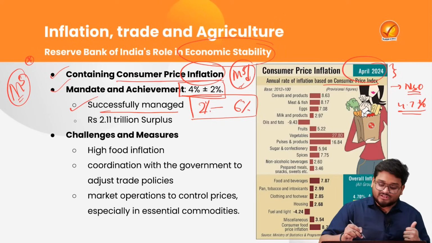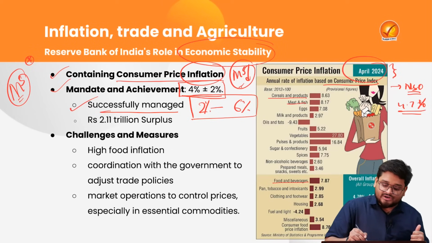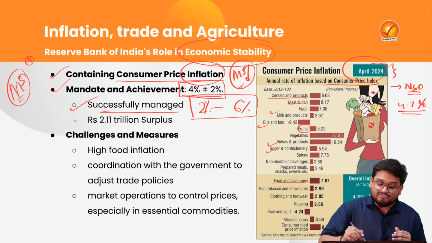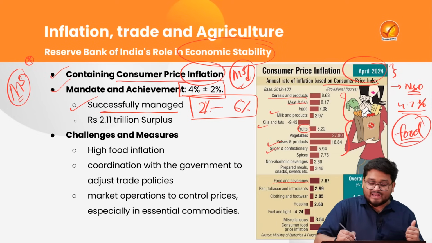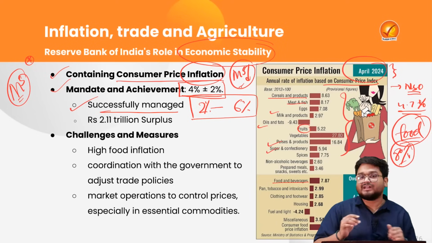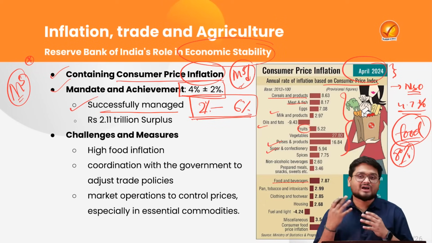But when we look at the various sub-components, such as cereals and products, meat and fish, and also food and beverages, and also the various other commodities such as fruits, milk, oil, pulses, sugar, and so on, we find that the inflation in food items is almost an average of 8%, and this is much higher than the target of the RBI.